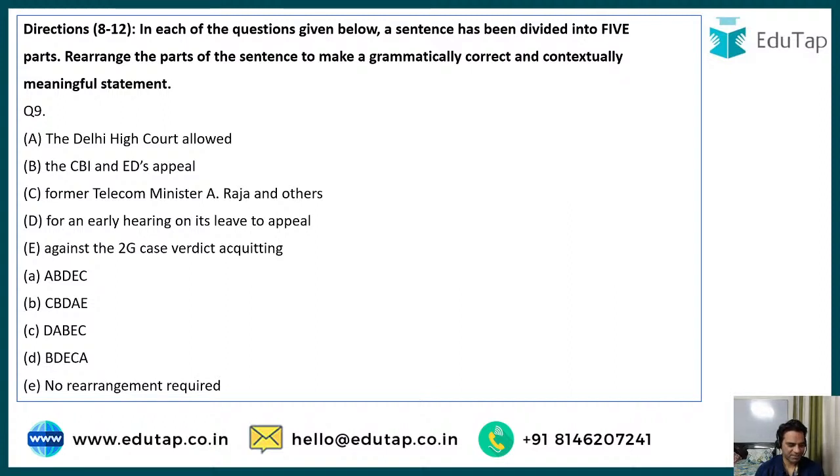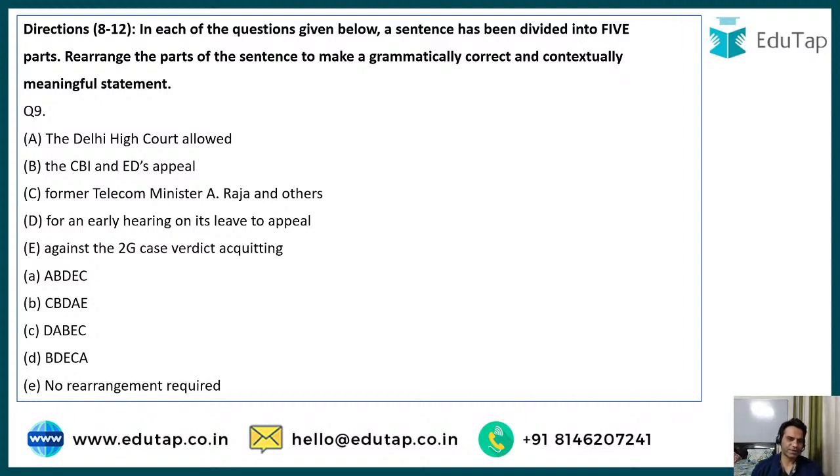Very good, Anjali. Lena says D, B, D, E, C, A. No, I don't think so, Lena. That is correct. I think the sentence began with A.